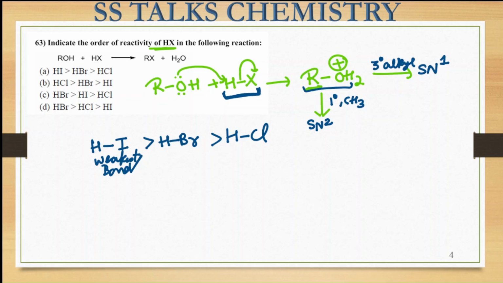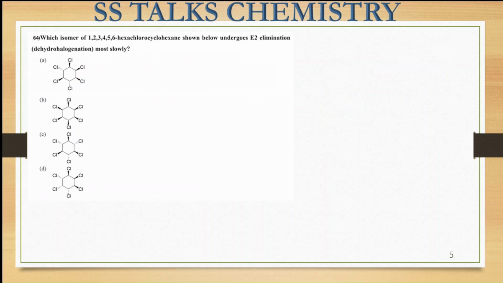So here you can see in option A, this correct order has been given, that HI is greater than HBr and then HCl. Okay. So the correct option is option A for this one. Let us move on to the next question now. So this is the one.